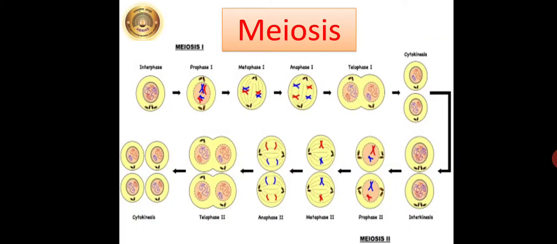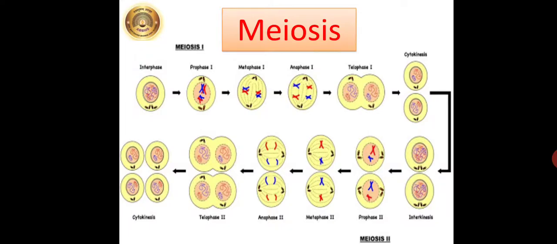Now the next process we are going to see is meiosis. Meiosis is completed through two steps, meiosis 1 and meiosis 2. In meiosis 1, recombination or crossing over occurs between homologous chromosomes, and thereafter those homologous chromosomes, not the sister chromatids, are divided into two groups, and thus two haploid cells are formed.